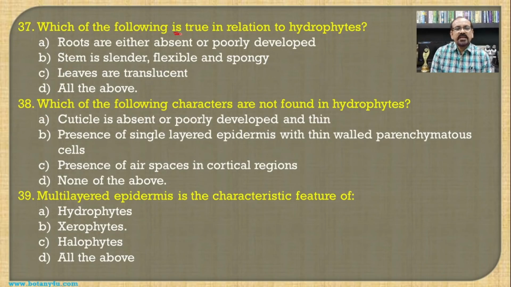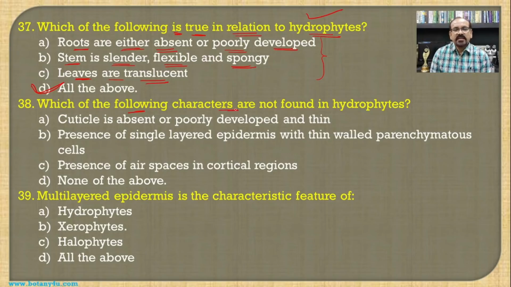Then which of the following is true in relation to hydrophytes? That is, the roots are either absent or poorly developed. Then stem is slender, flexible and spongy, and leaves are translucent. So if you see all these three characteristics, they are the characteristic features of the hydrophytes, and hence all the above becomes the answer for this question.